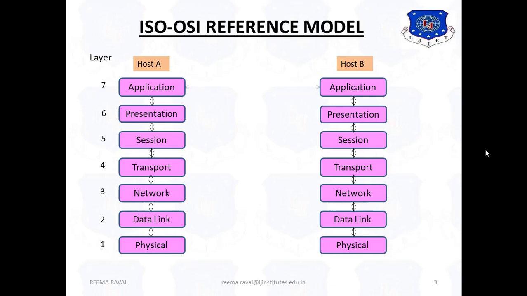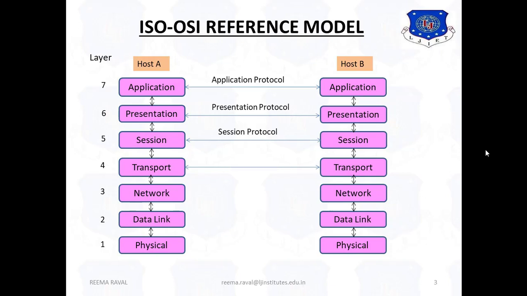Now, the communication interface between the application layers of host A and host B uses the application protocol. Similarly, between the presentation layers, there is the presentation protocol. Then, for the session layers, a protocol is used which is called the session protocol. And similarly, for the transport layer, it is called the transport protocol.